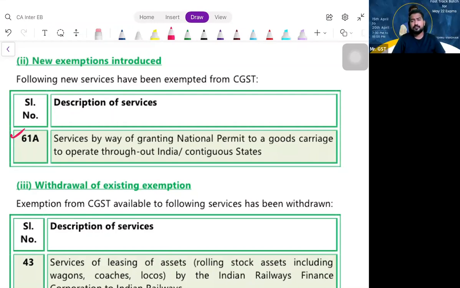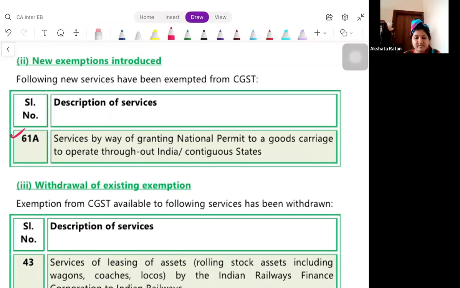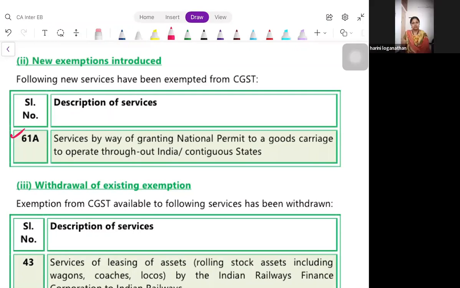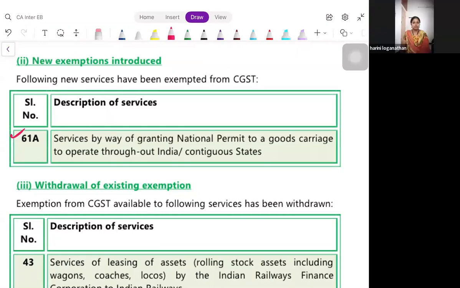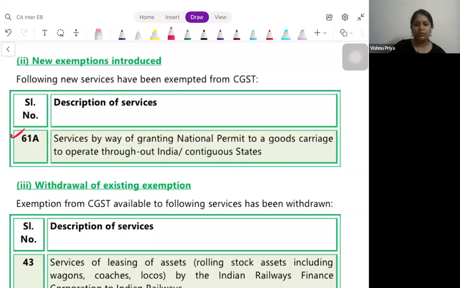Central government, state government? Who is the service provider? Normally, who will grant permit to the vehicles? The road transport authority, RTO or RTA, whatever it is, correct?